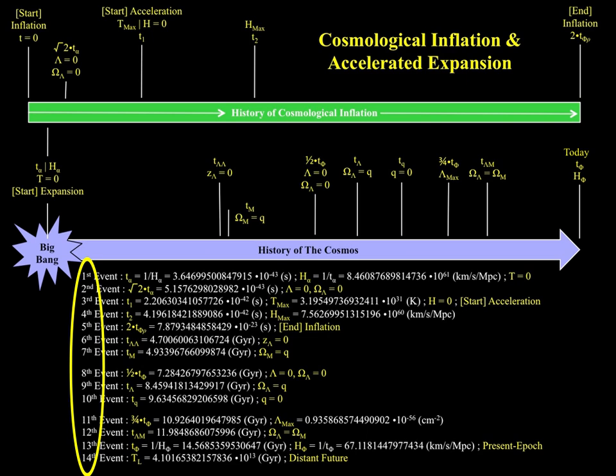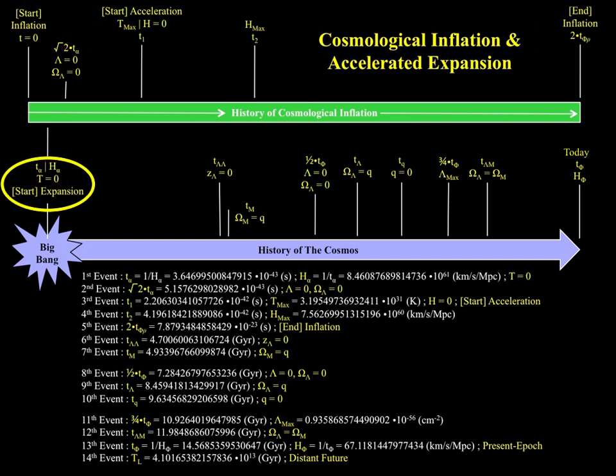To begin with, we identify the start and end of the cosmological inflation period. You can see that cosmological inflation started at t equals 0, and finished by 2tφρ, that is, when the universe was about 10 to the minus 23 seconds old. Our estimate is slightly longer than the standard model of cosmology, which estimates the cosmological inflationary period to have finished by approximately 10 to the minus 35 seconds. Let's now walk through the illustration.